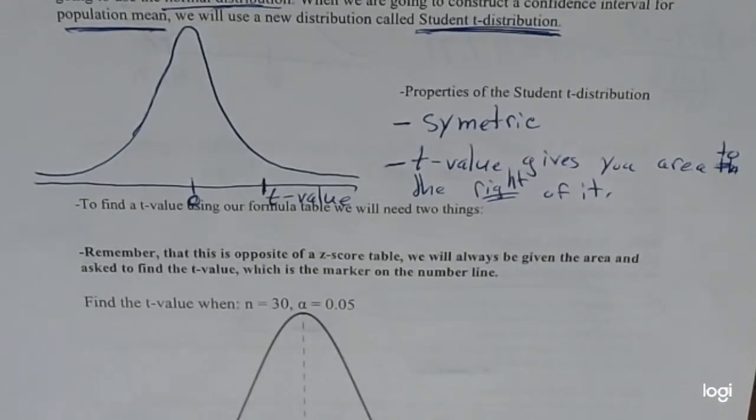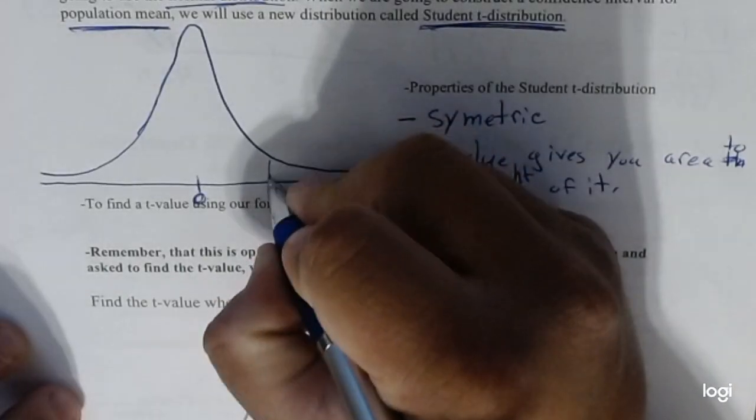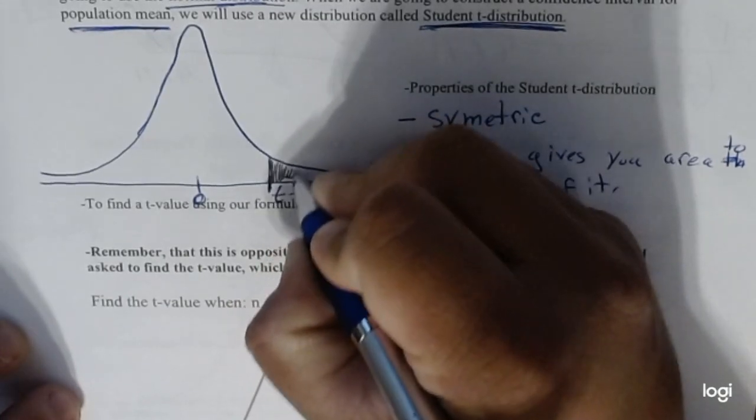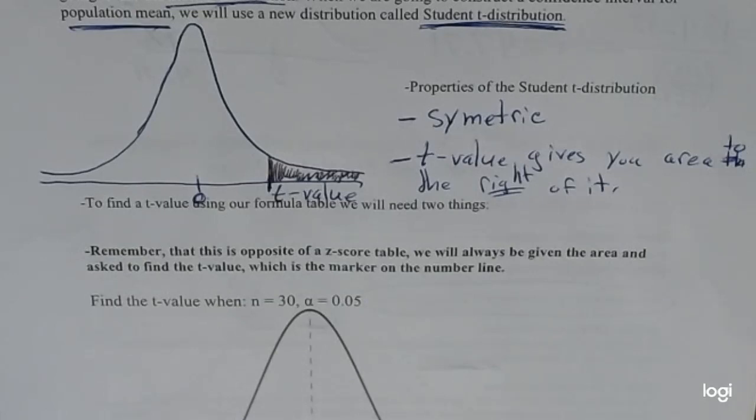That is the most important difference between z-scores and t-values, which means, unlike the other one where a z-score means you're shading to the left, this one you're automatically shading to the right of the t-value, like that. Meaning we'll never be given an area to the left. It's always going to be given to you as the area to the right of it. That is the one major difference between normal and t-values.